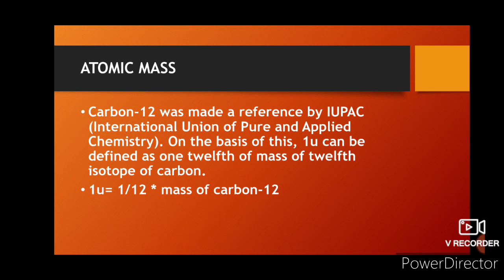And in which year was it accepted? 1961 it was accepted. Now, what is the formula of 1U? 1U is equal to 1/12th into the mass of carbon 12. So I hope atomic mass is very clear to you because it is very important.